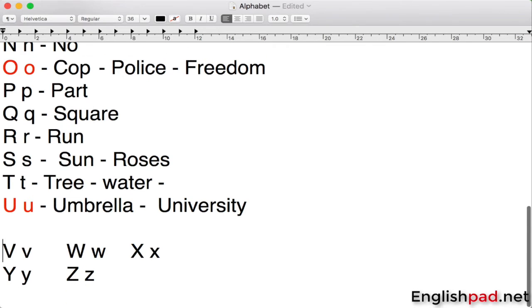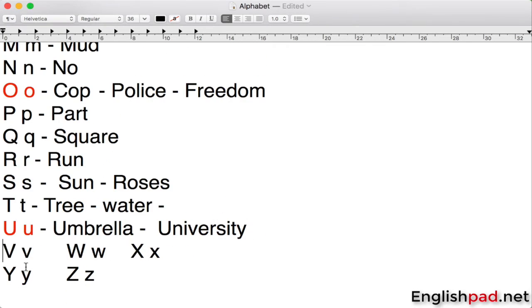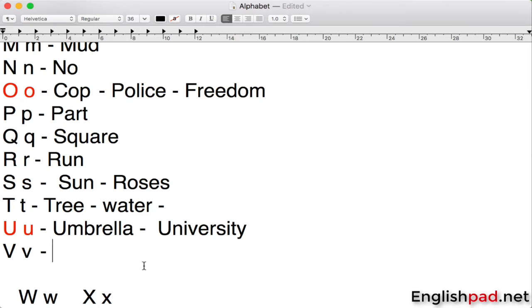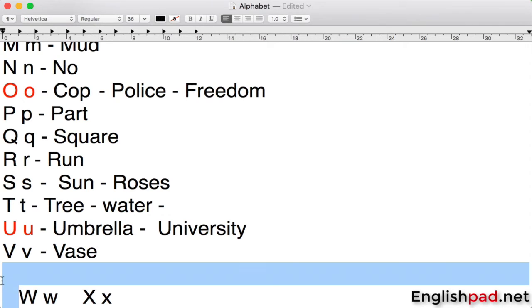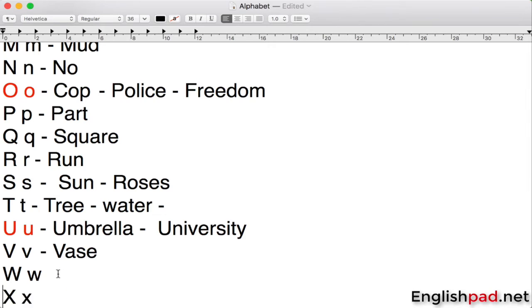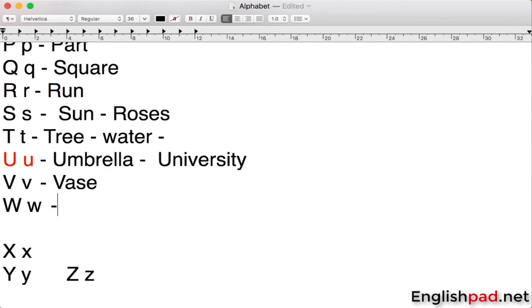And then we have V, that pronounces as V, for example, vase, it pronounces V, V. But W pronounces as wa. So when you pronounce it, the lips and the teeth don't touch. Wa, for example, when. So you see, this is the way that we pronounce it, when.